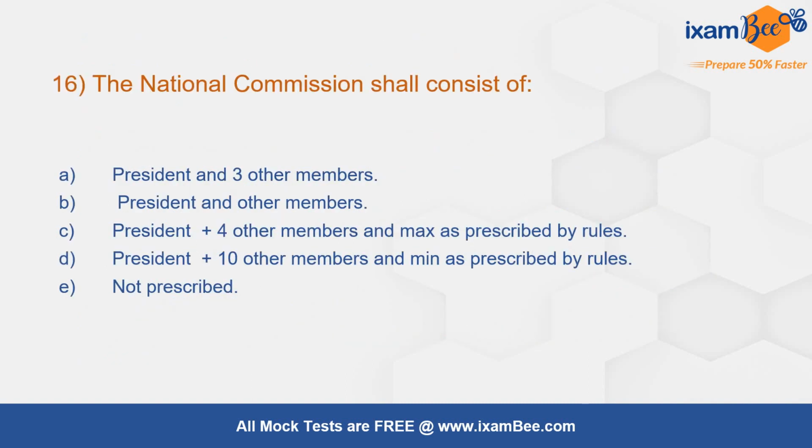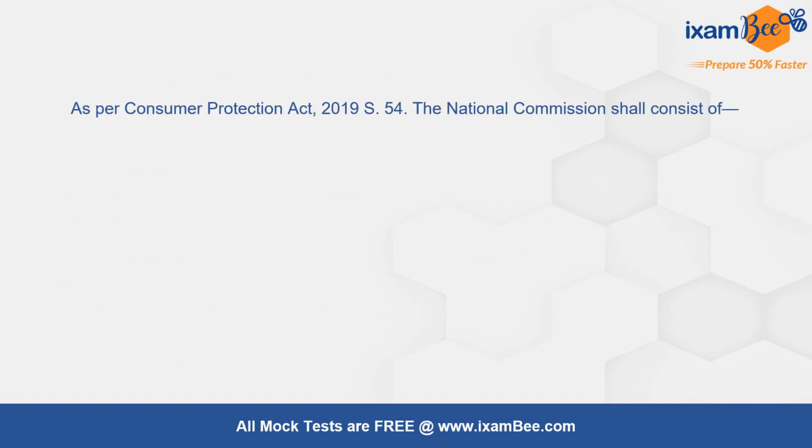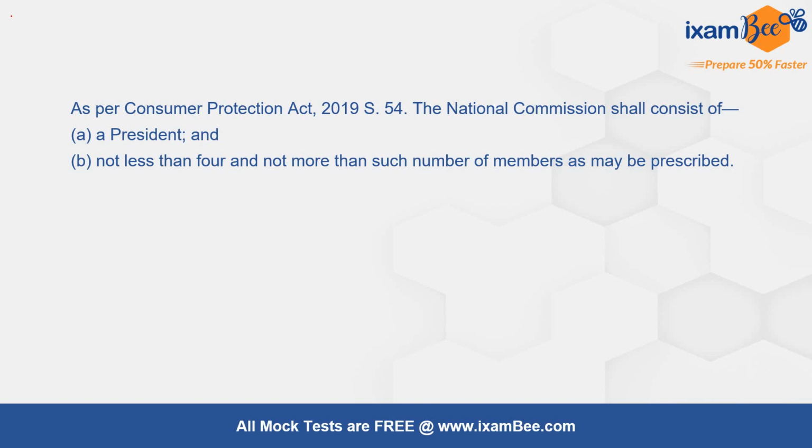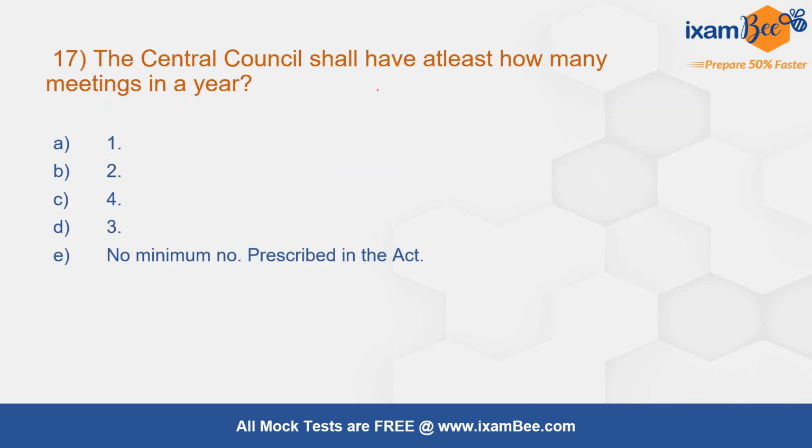Question number 16. The National Commission shall consist of, the correct answer is President and 4 other members and maximum as prescribed by the rules. This is given under section number 54. The National Commission shall consist of a President and not less than 4 members, not more than such members as may be prescribed.